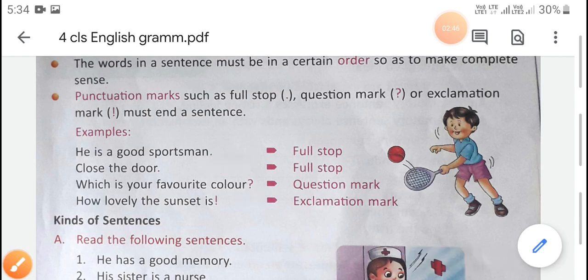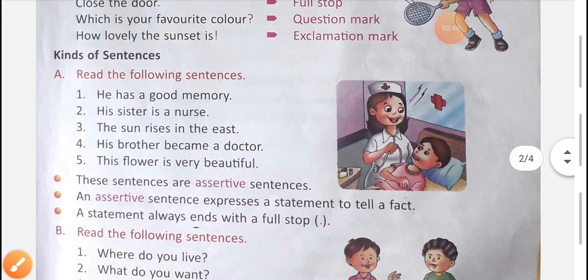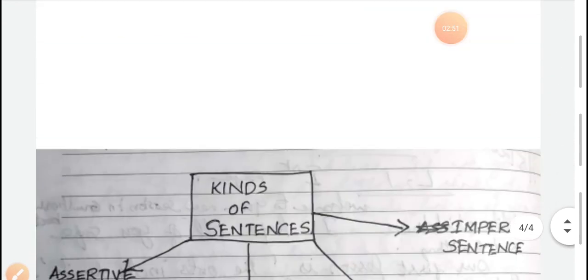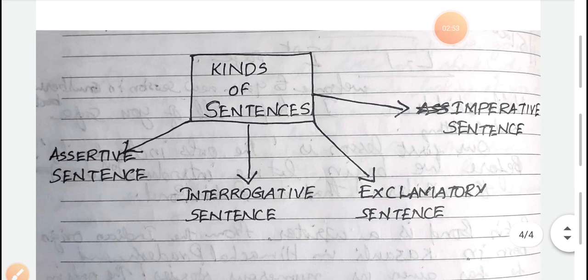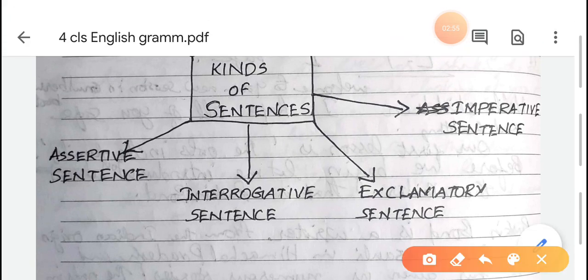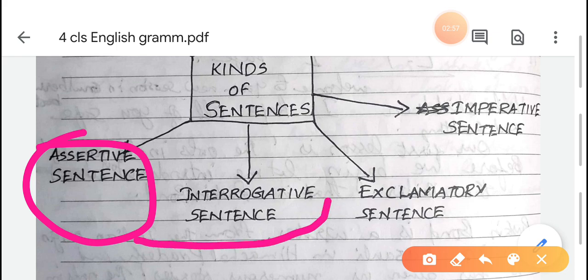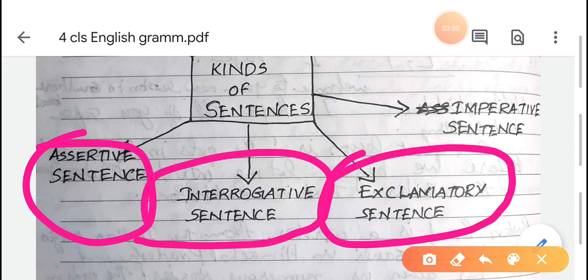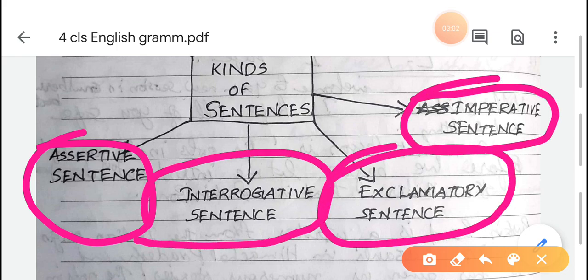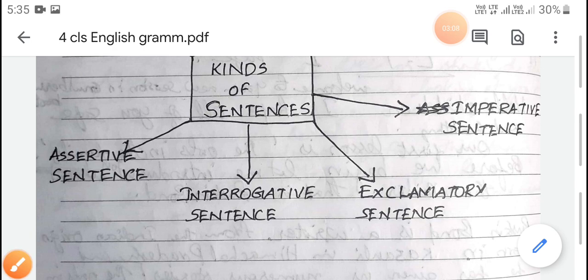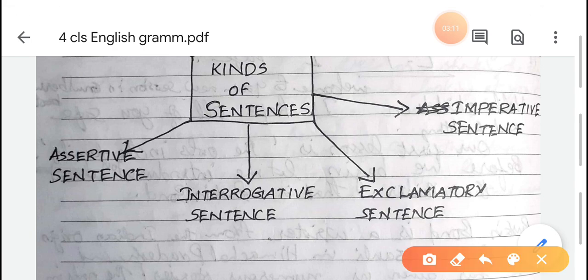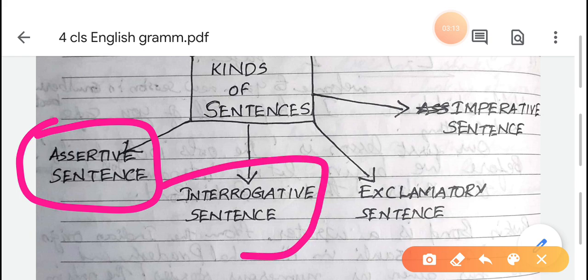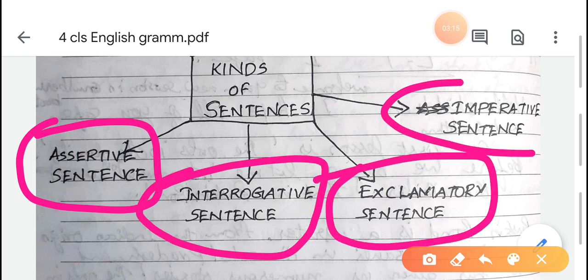Now there are 4 types of sentences. Which are they? They are assertive sentence, interrogative sentence, exclamatory sentence and imperative sentence. These are the different kinds of sentences. So once again, there are 4 kinds of sentences: assertive sentence, interrogative sentence, exclamatory sentence and imperative sentence.